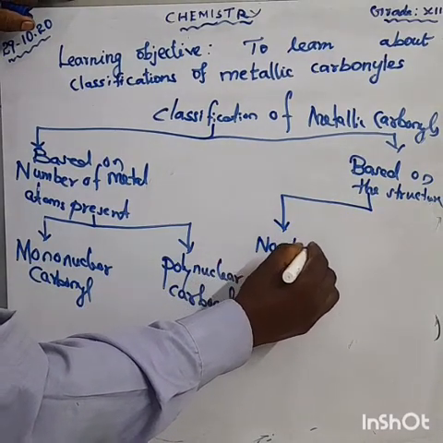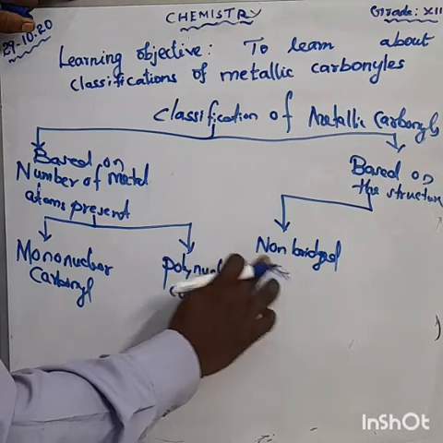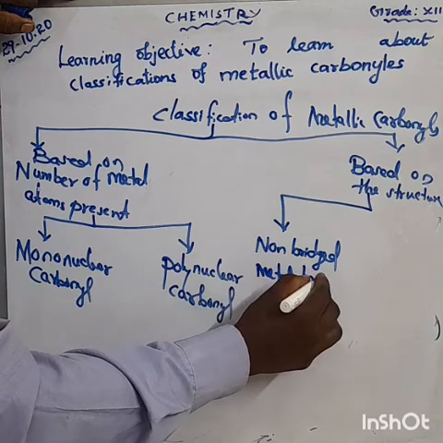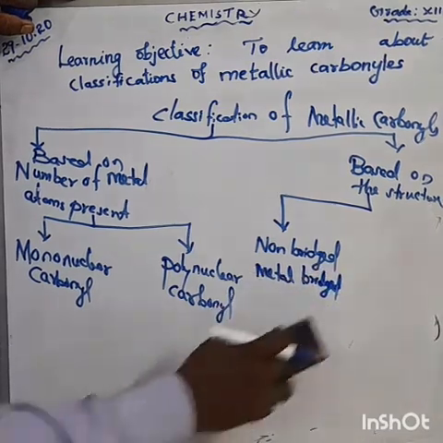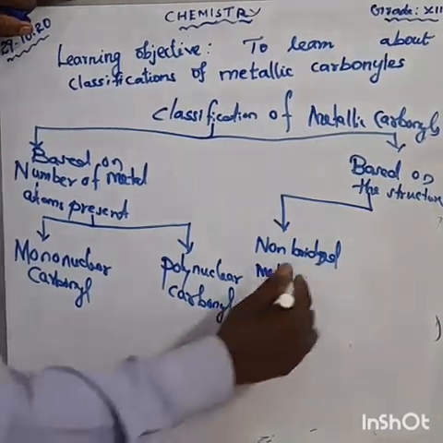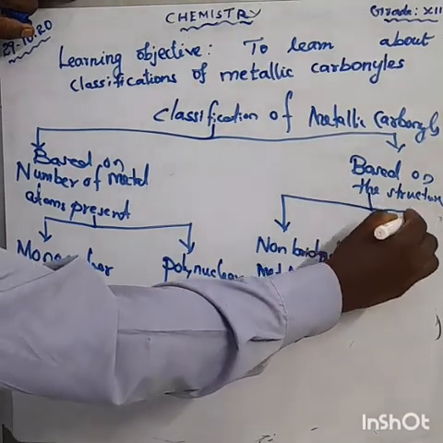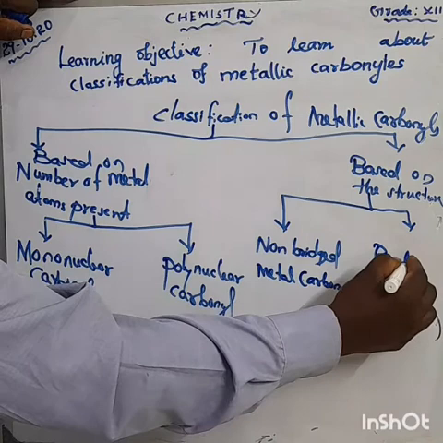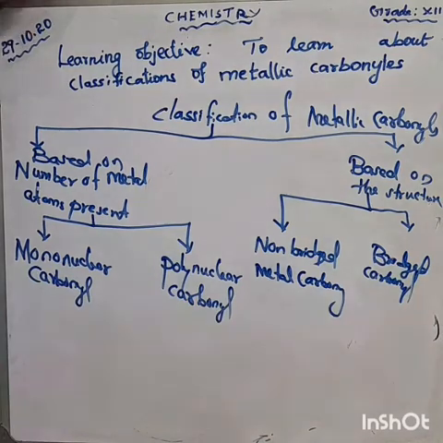Next, the classification based on the structure means they are classified into non-bridged metal carbonyl and bridged carbonyl. These are the two types. Based on the structure, they are classified into two types.